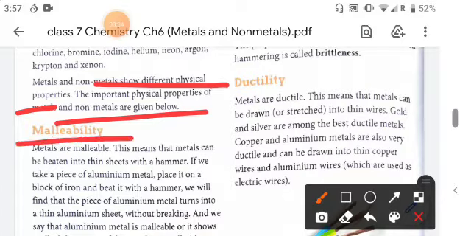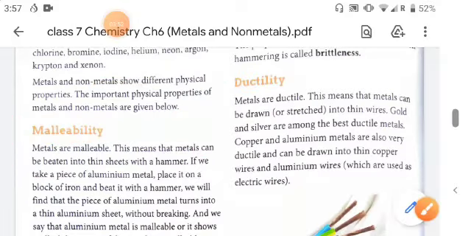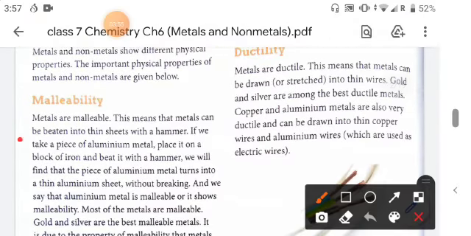So first is malleability. You know that metals are malleable, but non-metals are not malleable. So that property is called malleability. This means that metals can be beaten into thin sheets with a hammer.